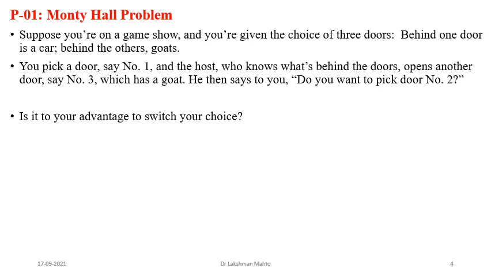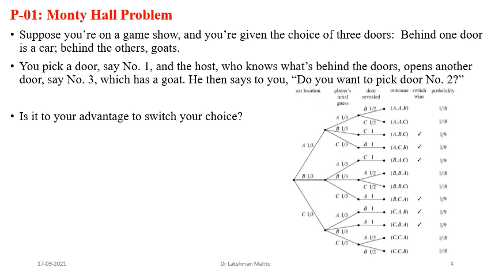Based on that, you have to identify the best chance of winning the car when you switch. The event here is switching the door. So how can you get the best winning probability? That is the question you have to find. In order to understand this properly, we need to know the outcomes in this problem. There are three layers. The first layer is the car location layer.